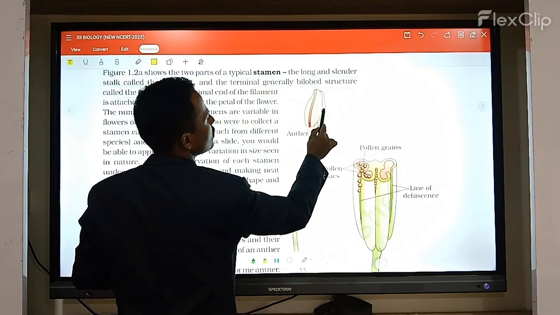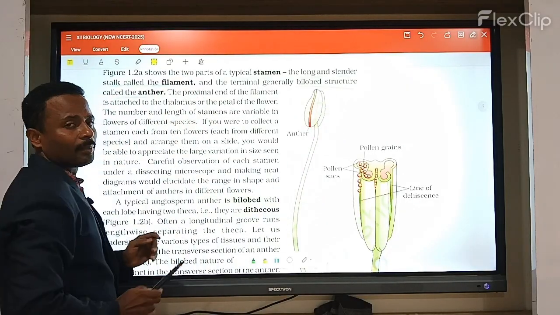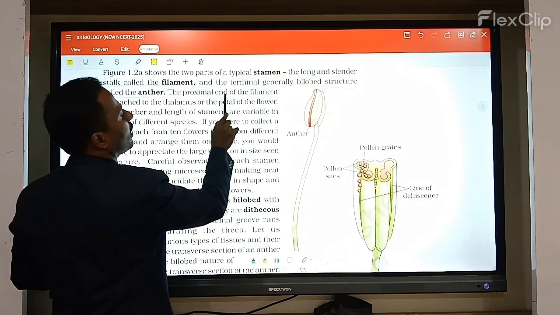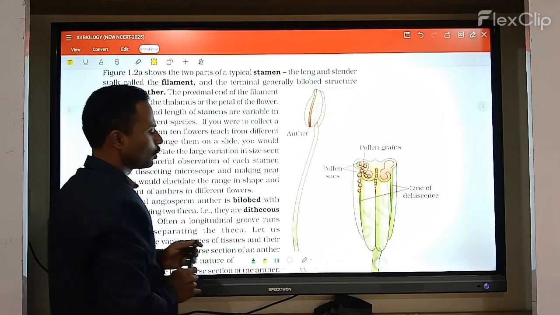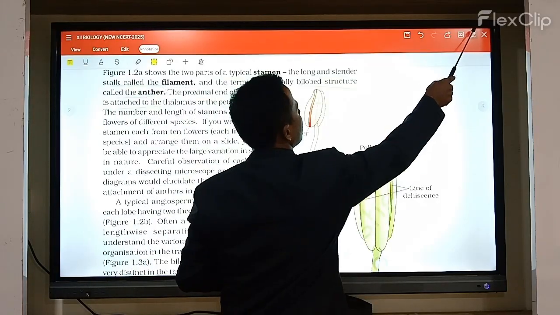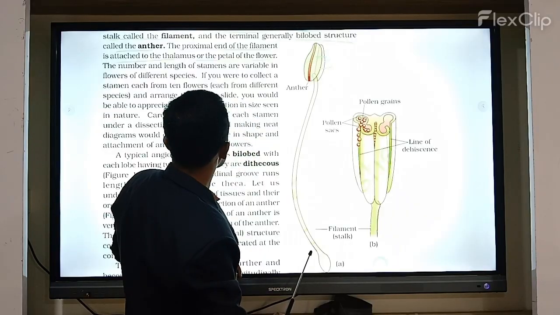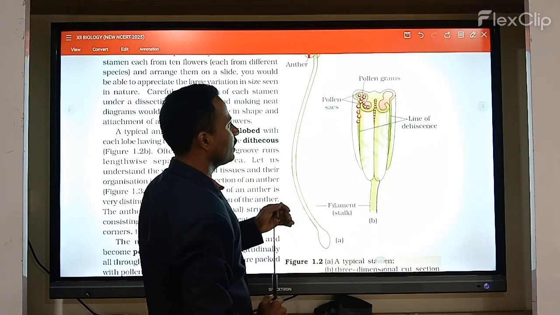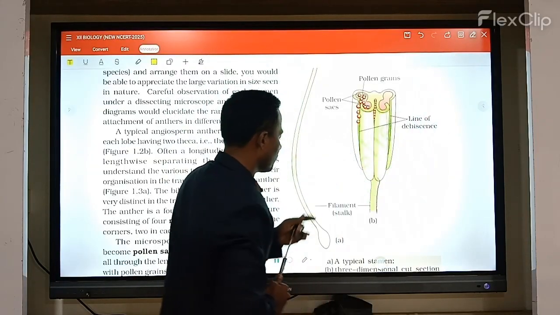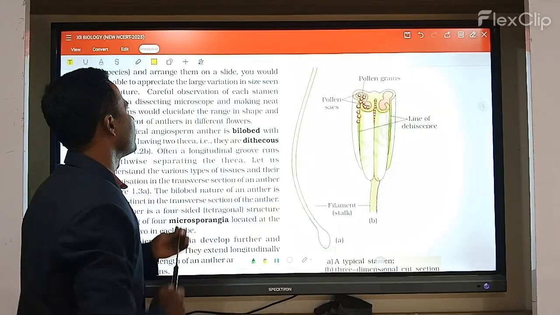So this is a bilobed structure. This is one lobe, and this is one lobe. So what is the bilobed structure called? That is the anther. Now the proximal end of the filament is attached to the thalamus or petal of the flower. So where does it get attached? To the thalamus of the flower.